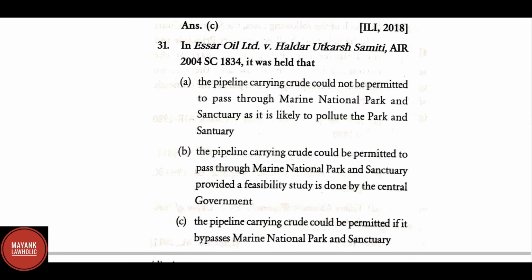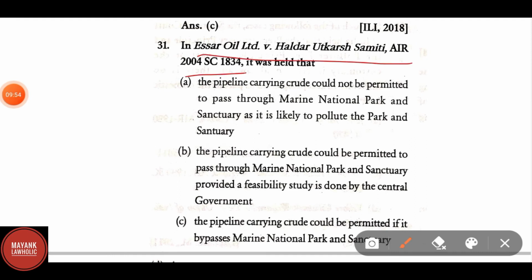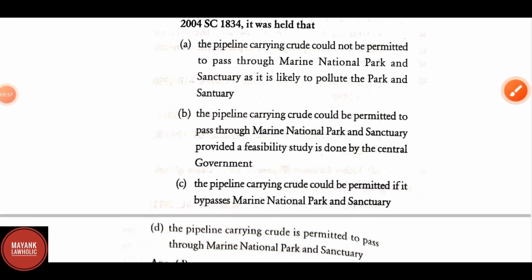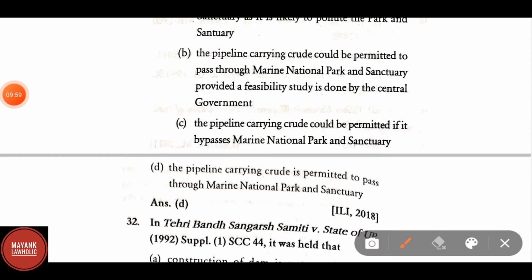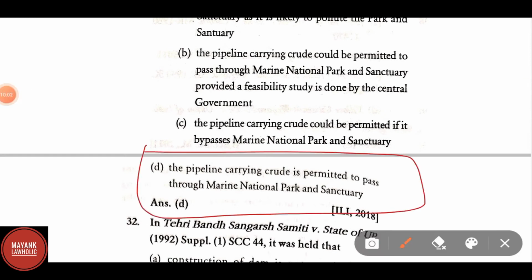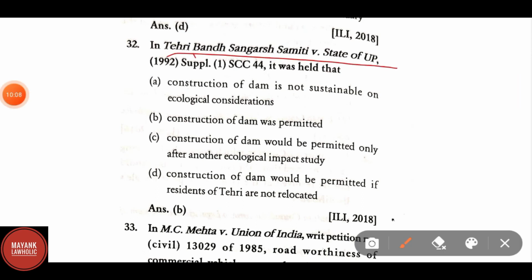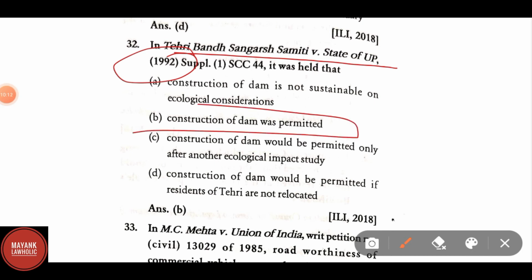In SR Oil Limited versus Haldar Utkarsh Samiti, AIR 2004 Supreme Court, it was held that the pipeline carrying crude is permitted to pass through Marine National Park and Sanctuary. In Tehri Bandh Sangharsh Samiti versus State of UP 1992, it was held that construction of dam was permitted.